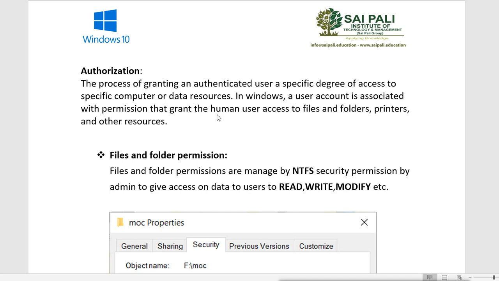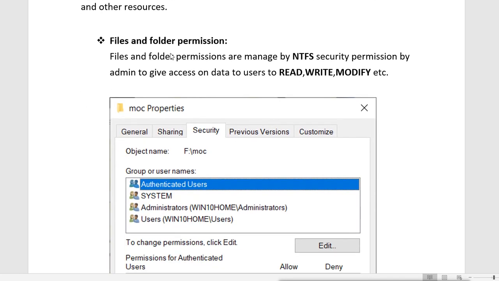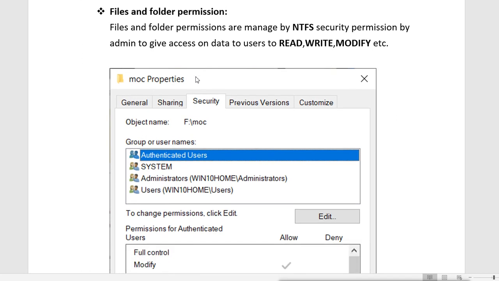It depends on the configuration what permission that user can have on files and folders, printers and all the other resources available on that Windows 10 machine. Files and folder permissions are also called NTFS security permissions. We can manage these permissions using NTFS security permissions, and they can only be configured by the admin, who decides whether that user can access the file or folder or not, and can give them read, write or modify permissions.